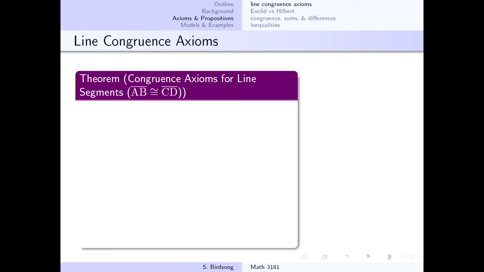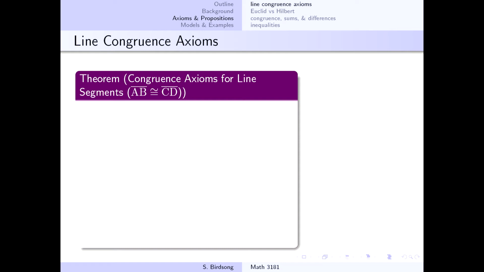This video will go over the three congruence axioms for line segments. The underlying assumption that we have coming into these three axioms is that we're already in a geometry, specifically an incidence geometry, so all three of the incidence axioms are holding, as well as all four of the betweenness axioms are also satisfied in this geometry. This means that naturally we have all the consequences of the incidence and betweenness axioms, so line separation, plane separation, crossbar theorem, and our unnamed proposition 6.1.